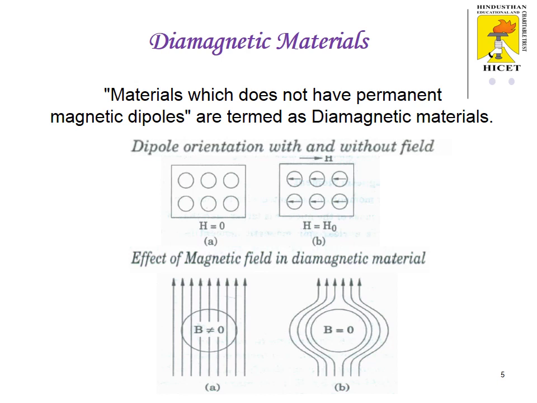When H is equal to 0, when the magnetic field is 0, there is no magnetic moment. However, when a magnetic field is applied, H is equal to H naught. Now the magnetic moment will be induced in it, but the induced magnetic field will act in the direction opposite to the direction of the applied magnetic field, so that the magnetic dipole moments oppose the